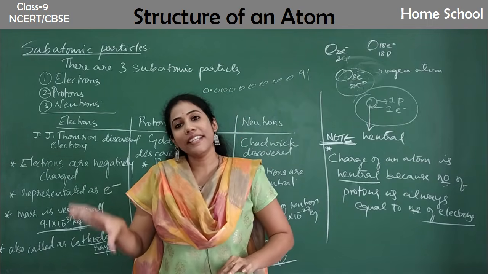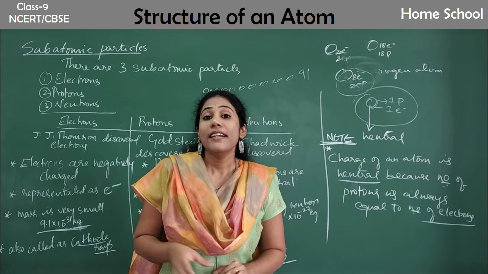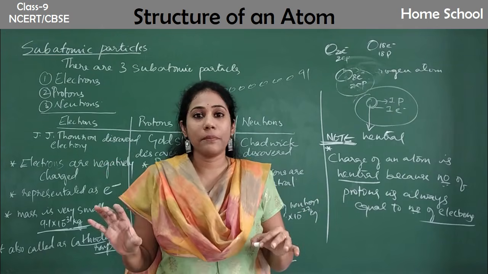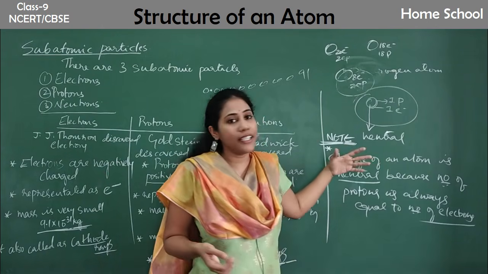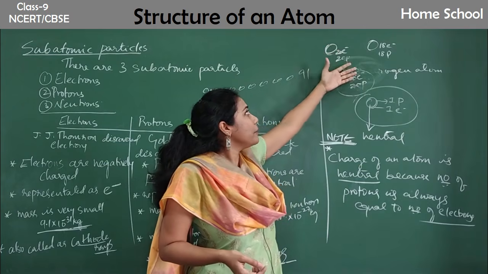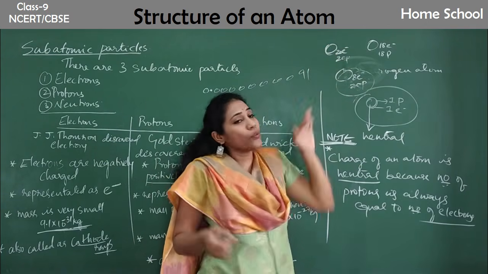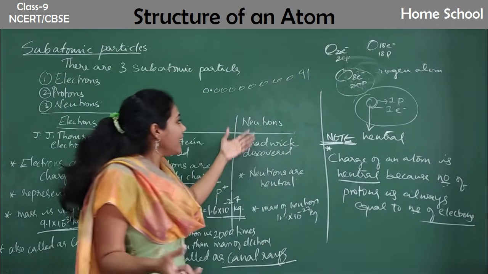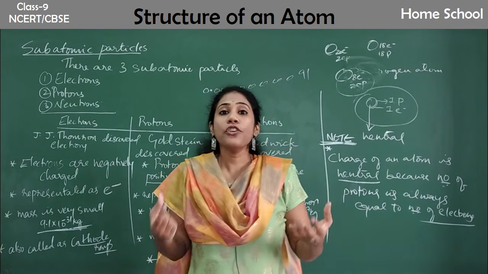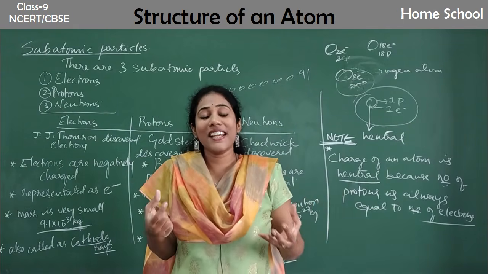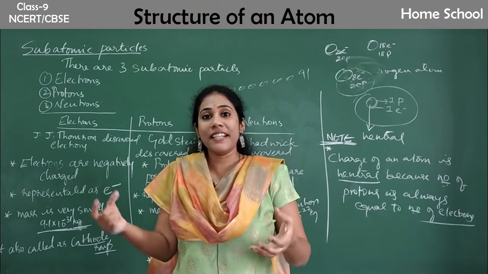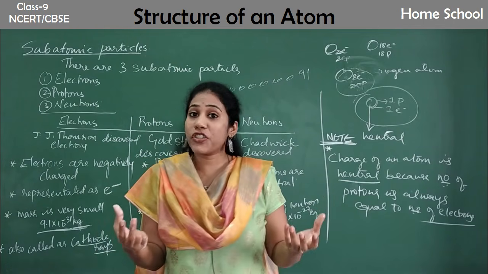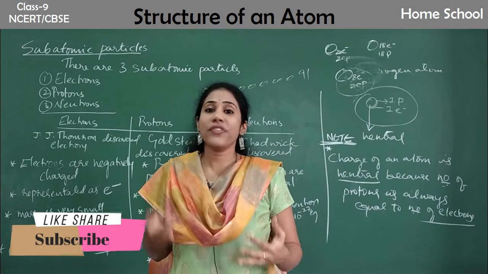Now in the next class, what we are going to study is atomic models. Now we got to know there are subatomic particles inside the atom, but where they are present, how they are arranged? Say when you have 20 electrons and 20 protons in one particular atom, how are these 20 electrons arranged? Where are these 20 protons present? And where are the neutrons present? For this, different scientists have given different theories. Different scientists explained in a different way how electrons are arranged and how protons and neutrons are arranged inside the atom. So those theories we are going to study.